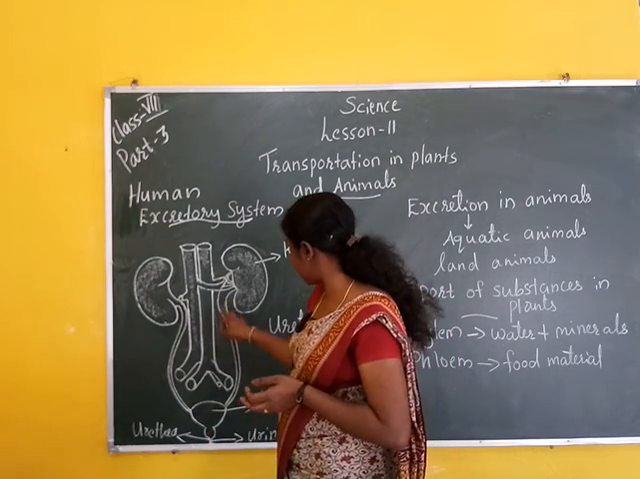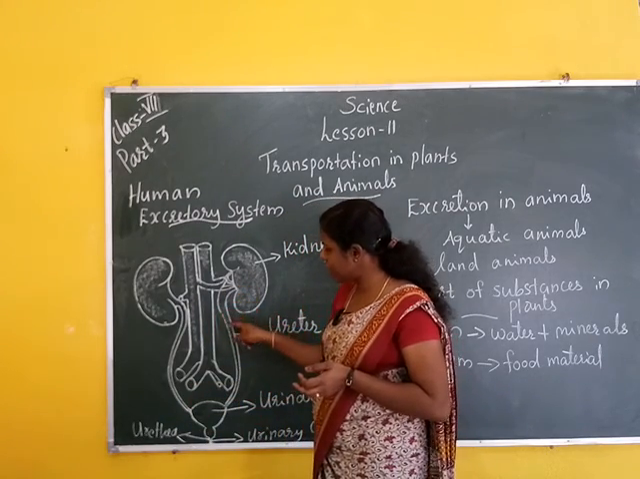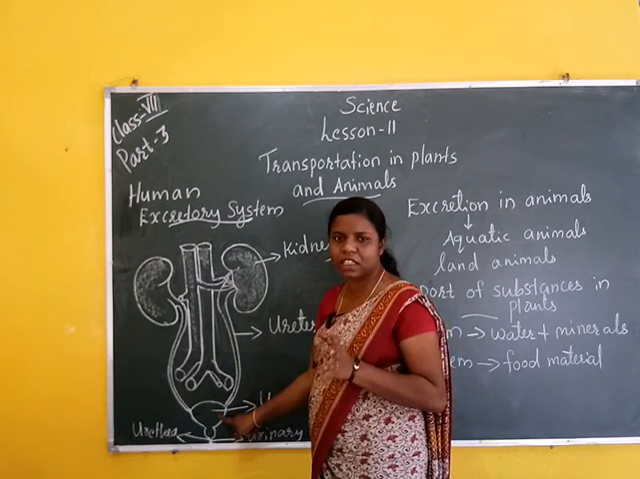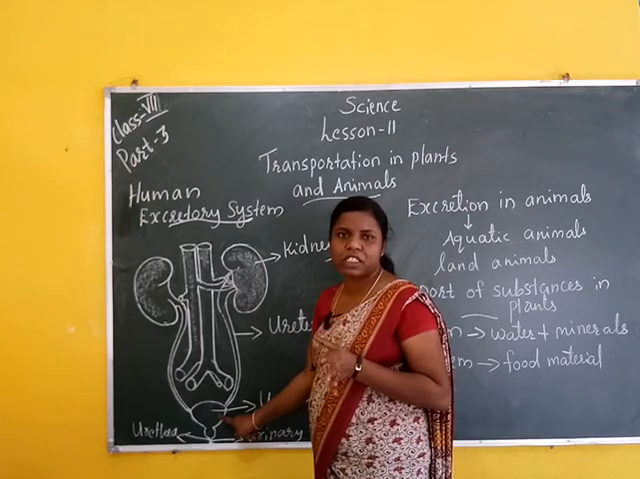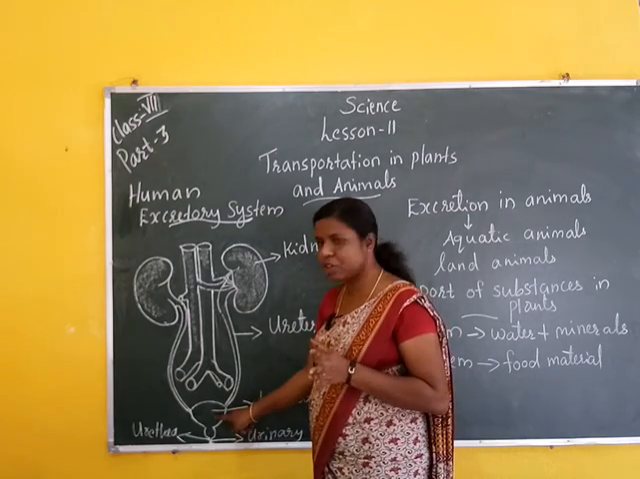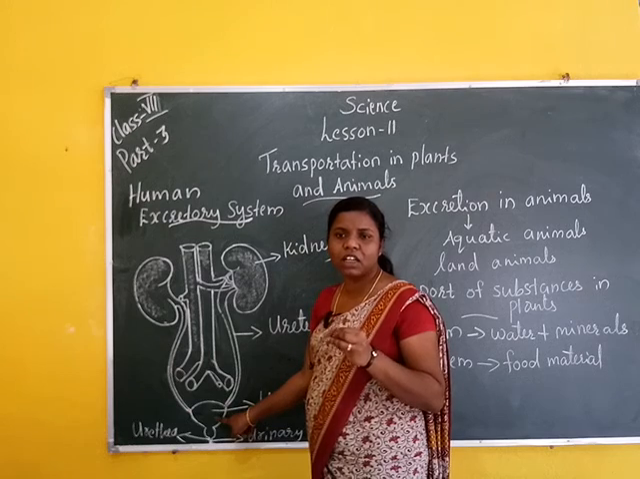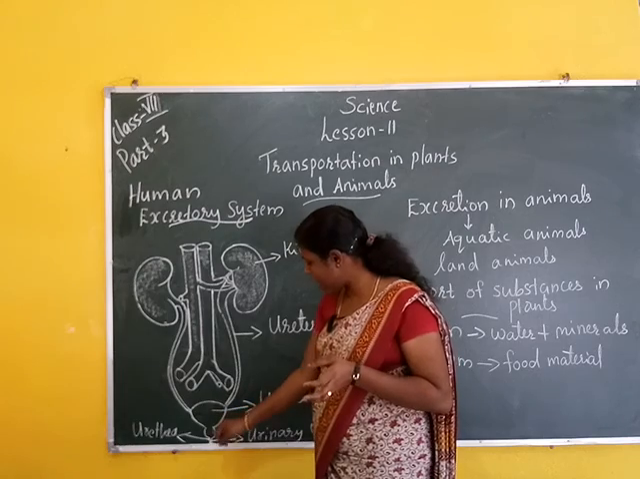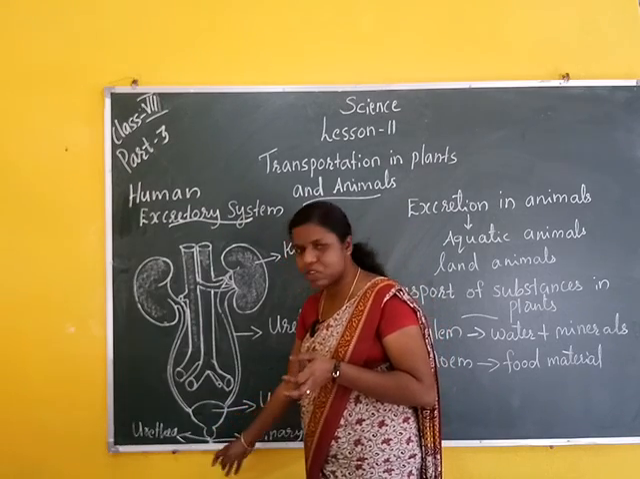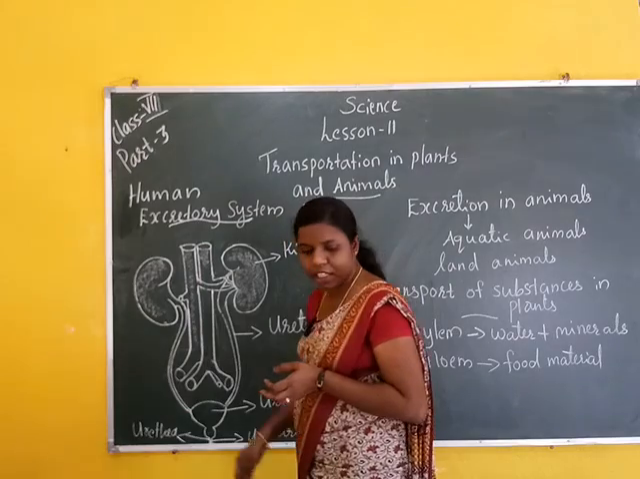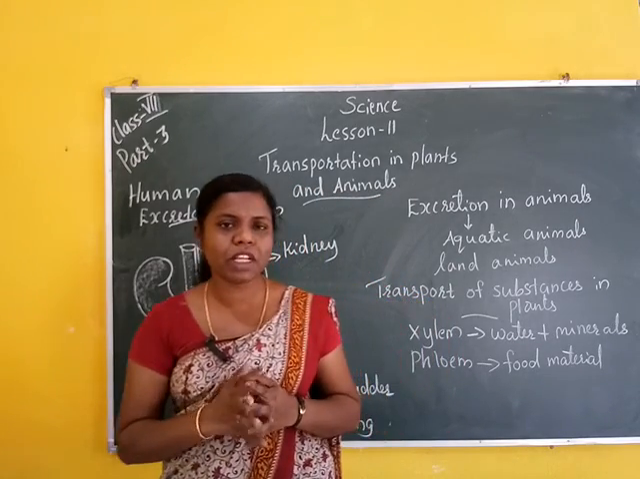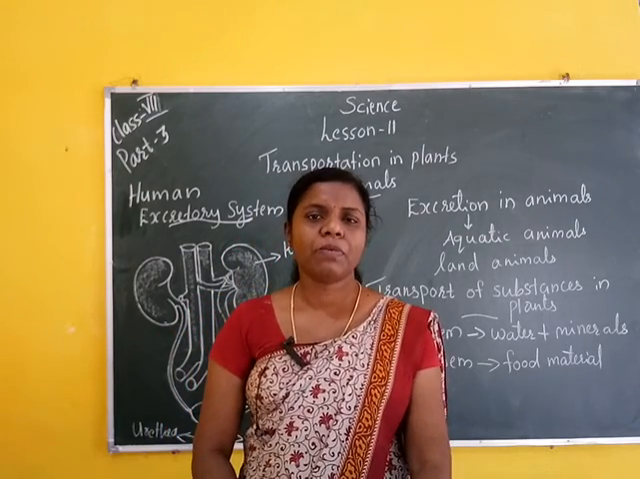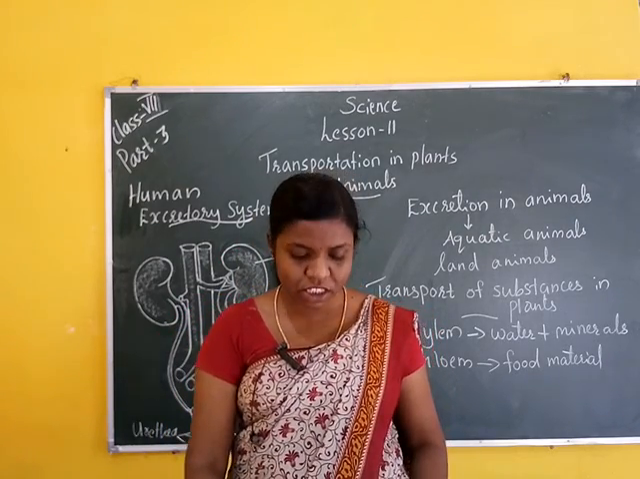Next is the ureter. The ureter passes the filtered waste into the urinary bladder. The urinary bladder collects liquid waste, for example urine. Urine contains water, salts and other wastes. It passes into the urethra and goes outside through the urinary opening. The human being's main excretory product is urea.